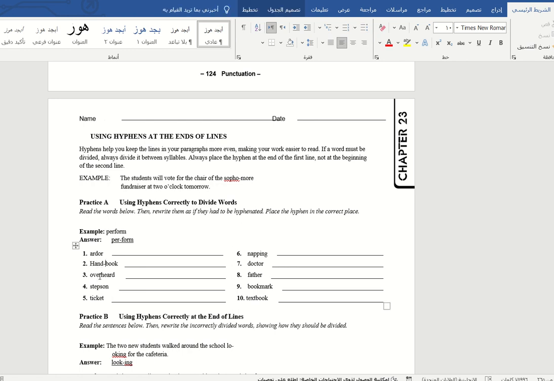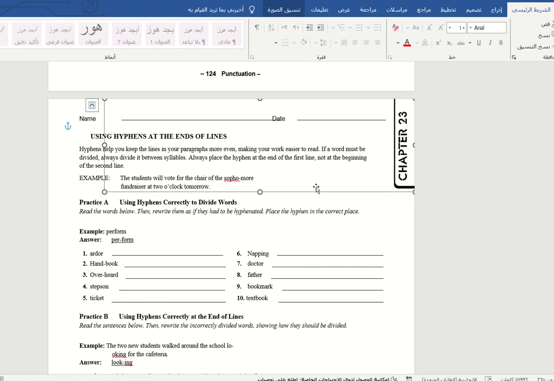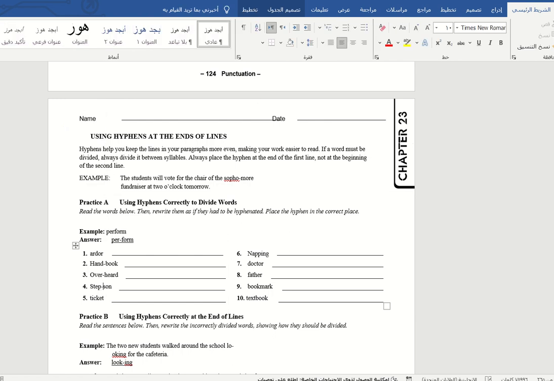And here, overhead, after over, like this. Here napping, if I wrote it like this, is it correct? No, there is no need to add a hyphen here. Okay, here step son. So that means when the two words give me a meaning or make sense for me. So my dear, I'm going to stop here.